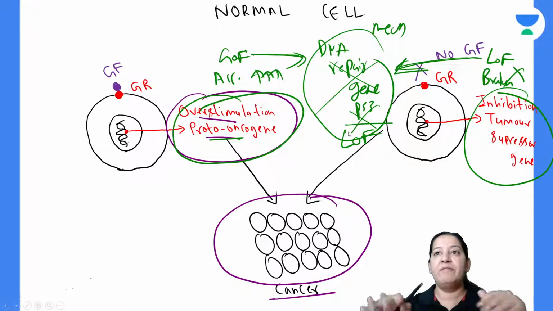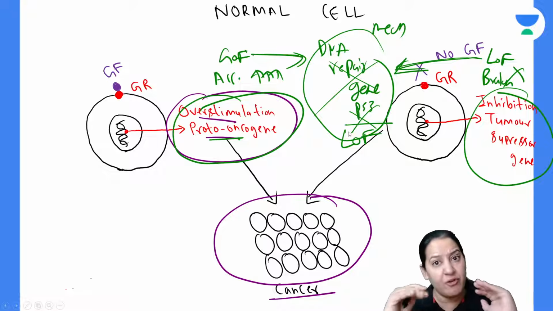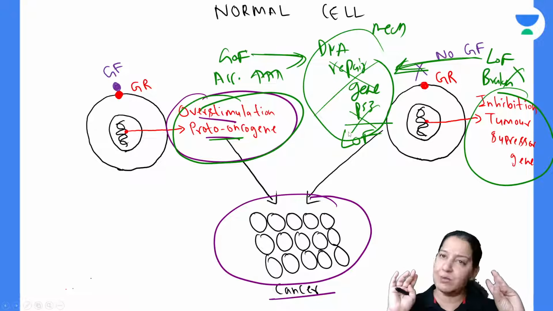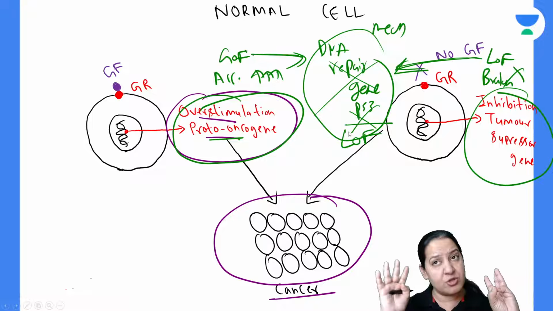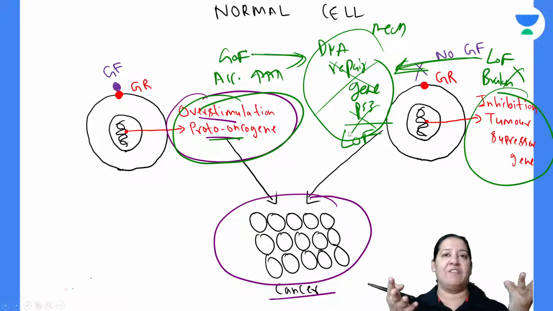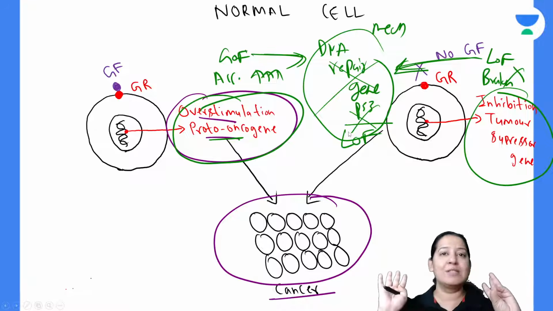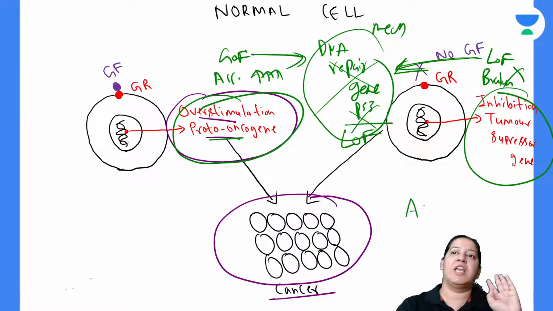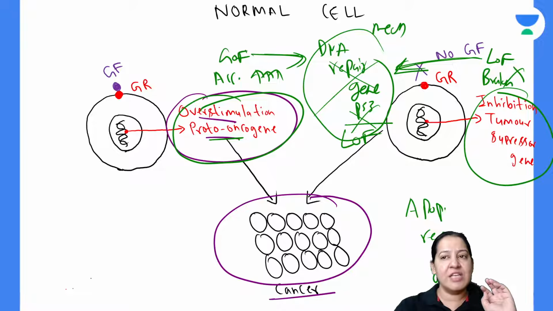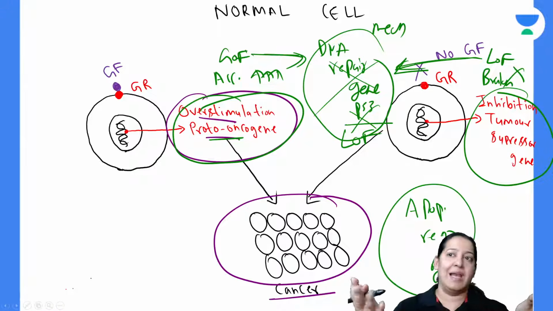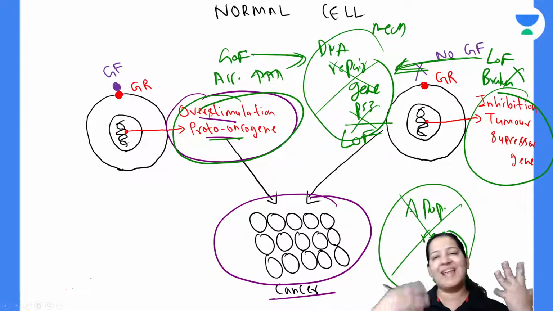So the cell will try to do the apoptosis. The cell will try to do the suicide. Apoptosis means suicide. That is, that cell is trying to kill itself. So apoptosis regulating genes are also non-functional. So the killing is not allowed. The destruction of the car is not allowed. That is the fourth gene, the last gene, apoptosis regulating genes. These are the genes which are required for destroying the cell, but these are also non-functional. So the cell cannot be destroyed.